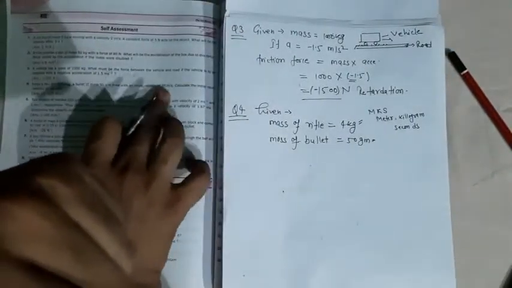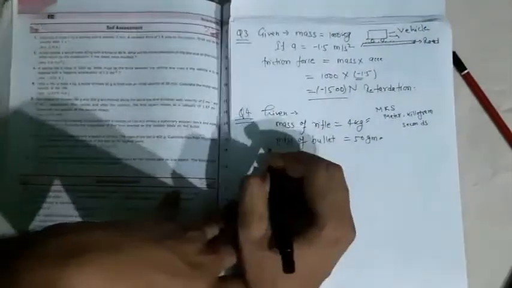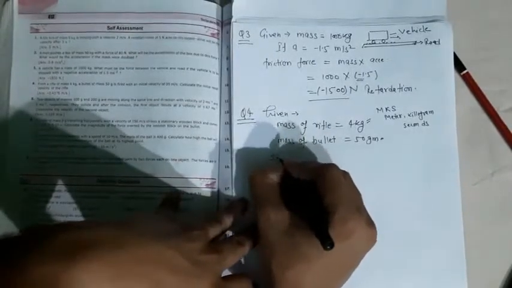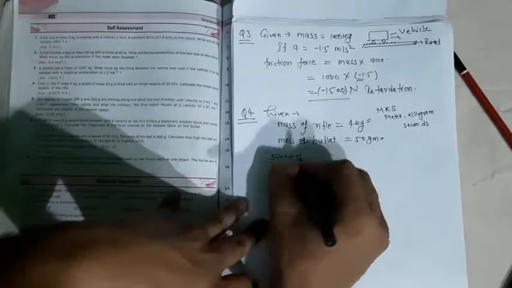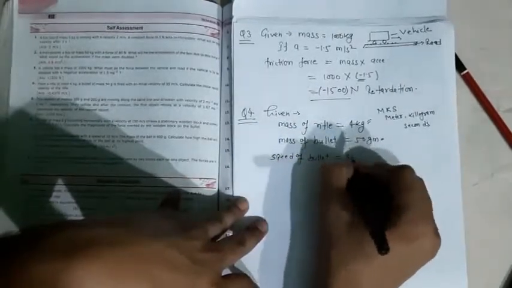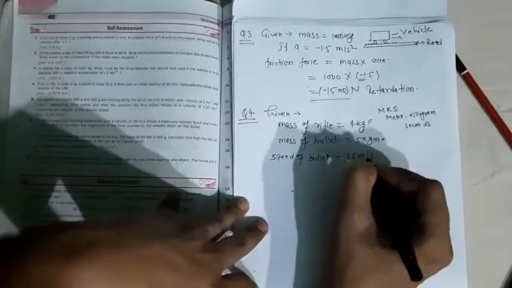With an initial velocity of 35 meter per second, speed of bullet is equal to 35 meter per second. Calculate the initial recoil velocity of the rifle.